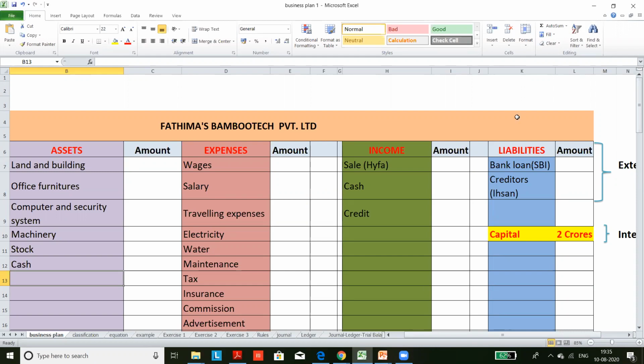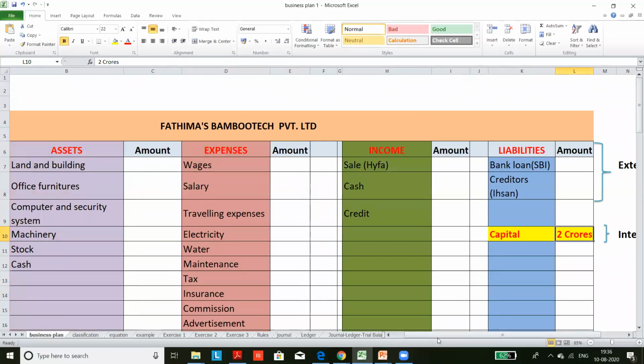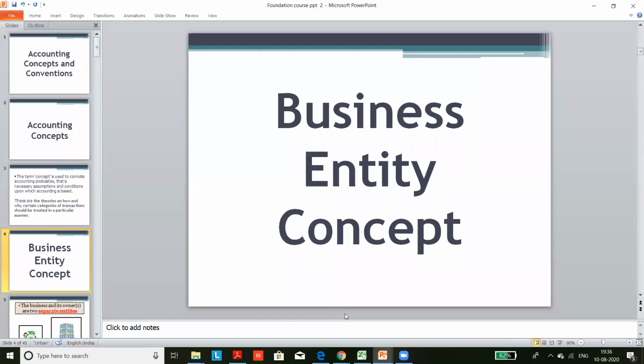Clear? So Fatima started the business by bringing 2 crore rupees cash. That is a liability to the business because the owner is a separate legal entity. The owner brings money into the business, so it is a responsibility of the business to pay back the money contributed by the owner, because of the existence of the separate business entity concept. Is it clear?